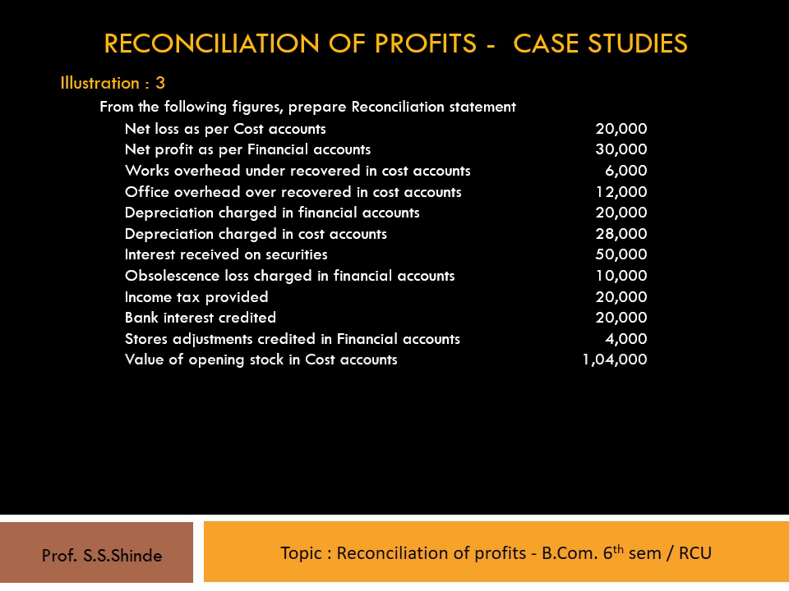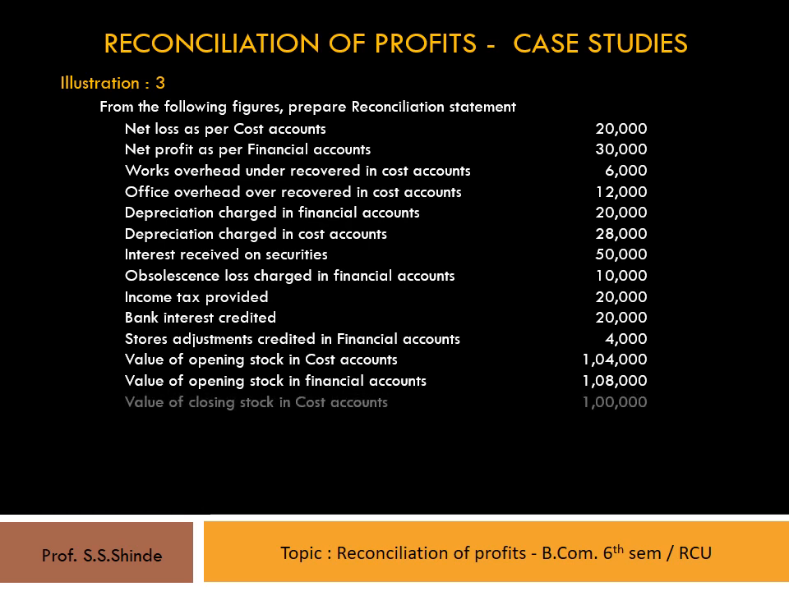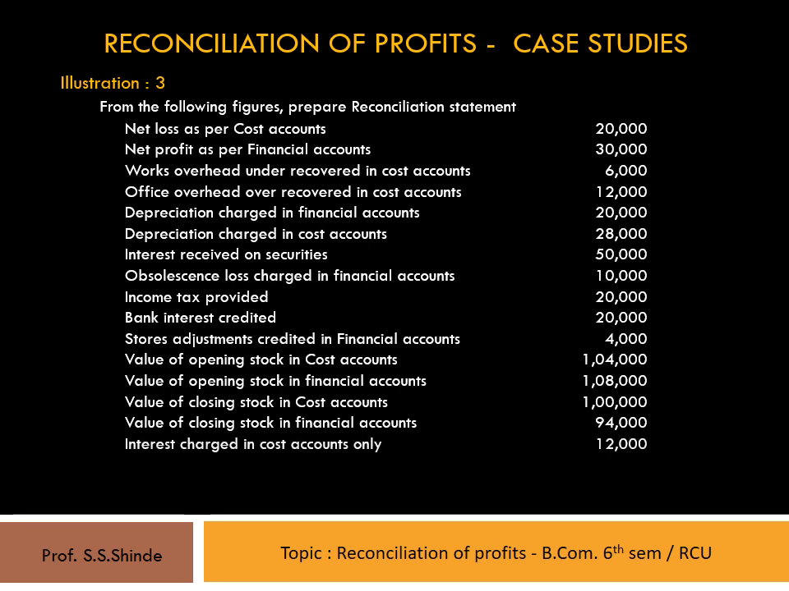Value of opening stock in cost accounts 1,04,000. Value of opening stock in financial accounts 1,08,000. Value of closing stock in cost accounts 1 lakh. Value of closing stock in financial accounts 94,000. Interest charged in cost accounts only 12,000. Preliminary expenses written off 2,000. Provision for doubtful debts 8,000.